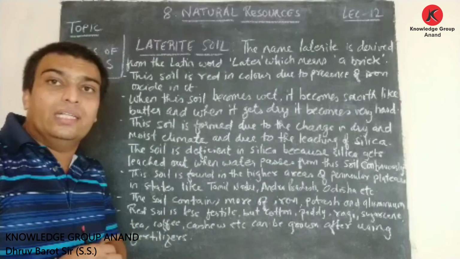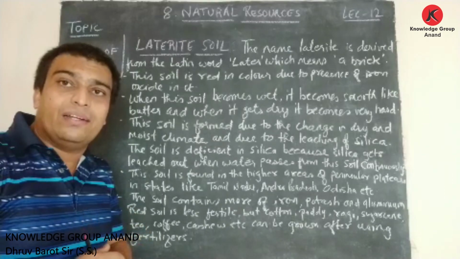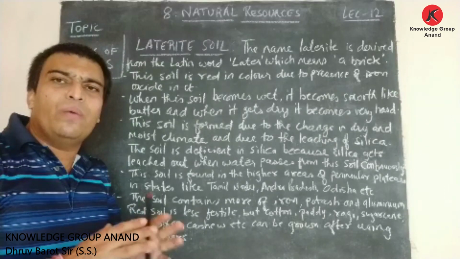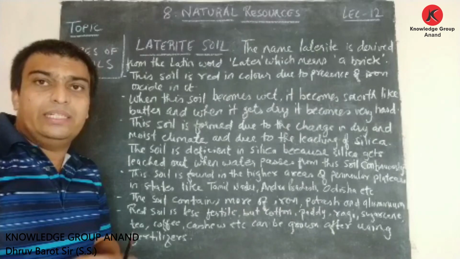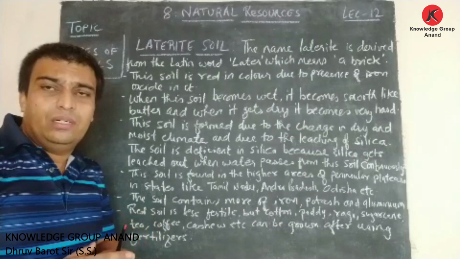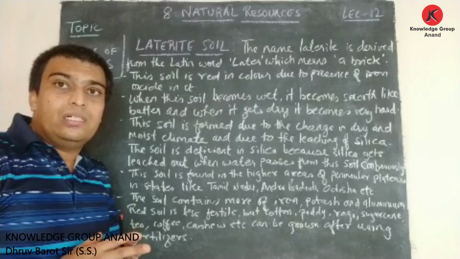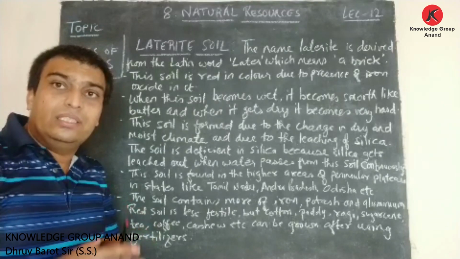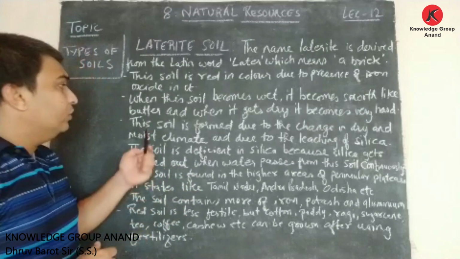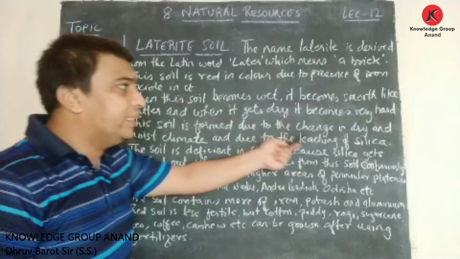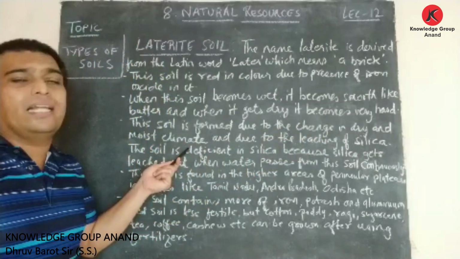In the monsoon season, if the soil is wet, it becomes very smooth, very slippery, like butter. And in the dry season, this soil becomes very hard.